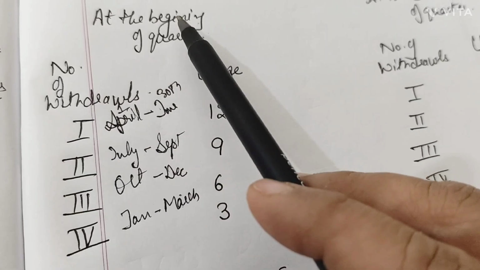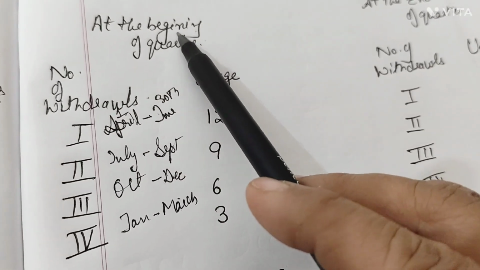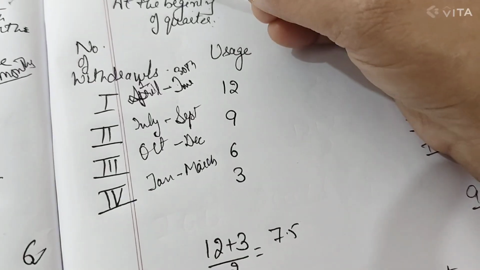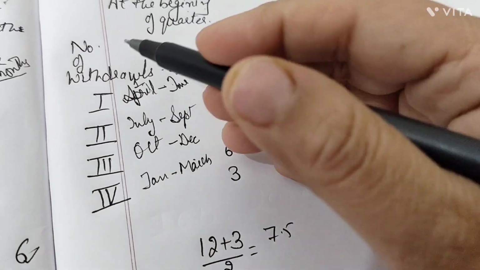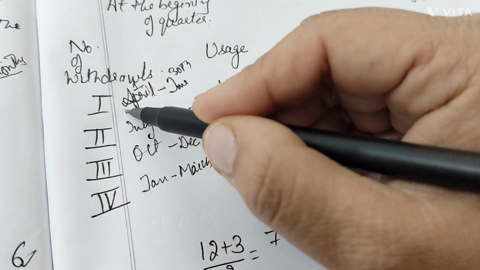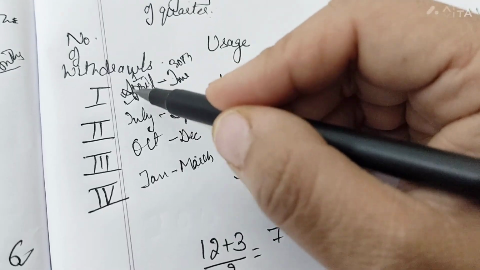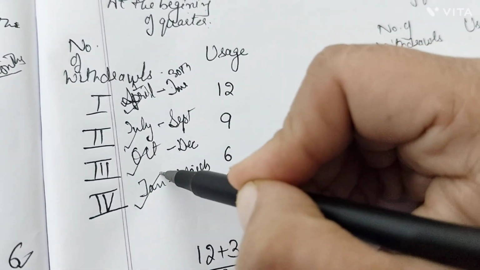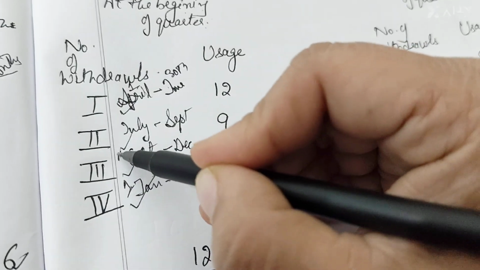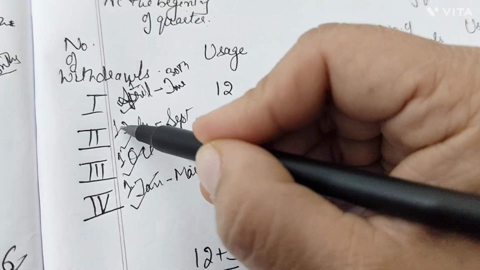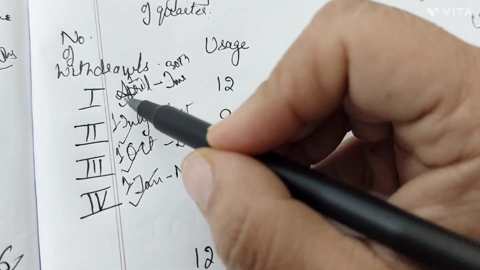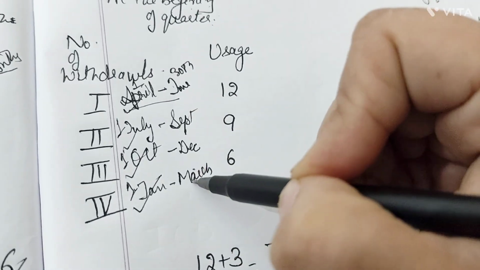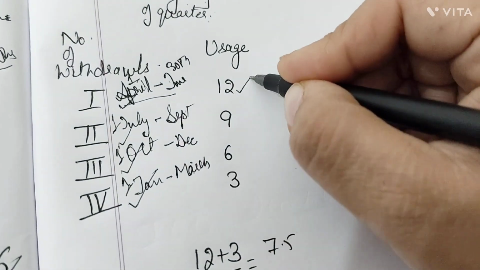So when he is making the withdrawal at the beginning of the quarter, what is meant is that he has made the withdrawal on the very first day of the quarter, that is 1st of April, 1st of July, 1st of October, 1st of Jan. So how many months can he use his first withdrawal? From April till 31st of March, there were 12 months.